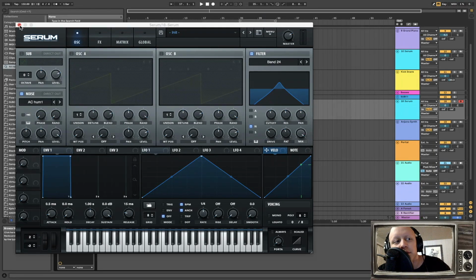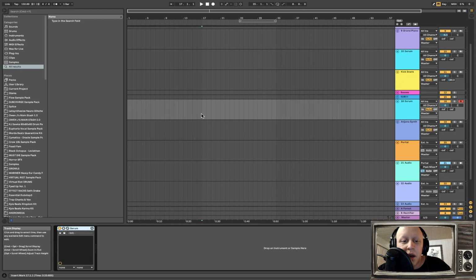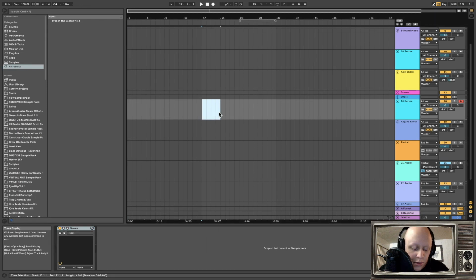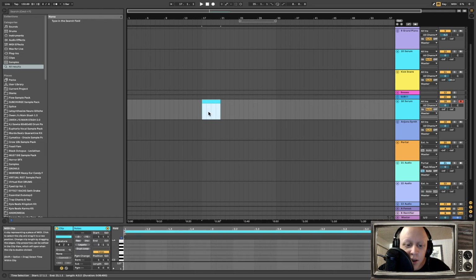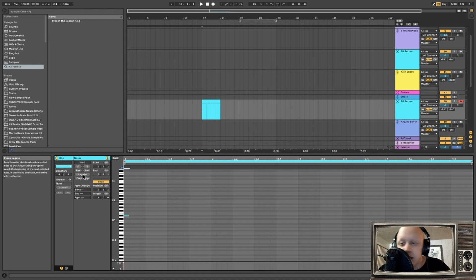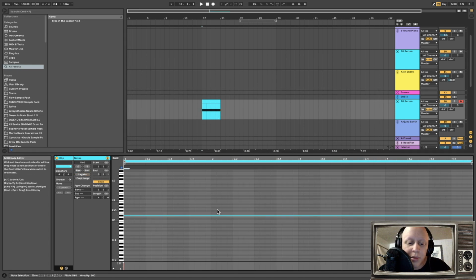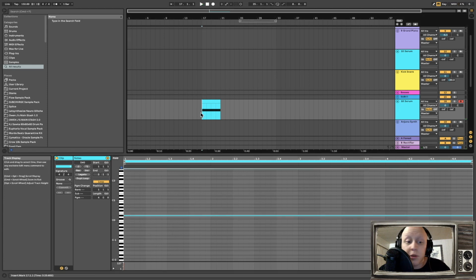Next thing we're gonna do, we're gonna close out of Serum and create a MIDI clip. I'm going for about 4 bars or so, and I'm just holding down Command Shift M, and that's gonna create our own little MIDI clip right here. And D#0 there. I'm gonna press legato just to fill up the entire clip. Cool, so we have our MIDI clip.